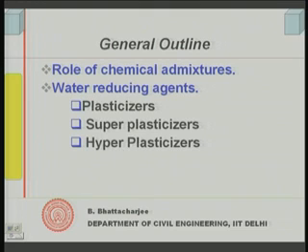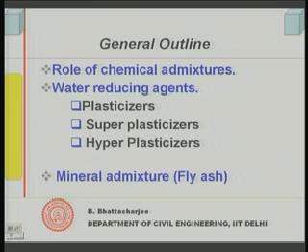There are other kinds of chemical admixtures, they do modify the properties of concrete, and we will define what admixtures are. Then in water reducing agents there are 3 varieties: plasticizers, superplasticizers and hyperplasticizers. We will discuss them all, and then we will talk about mineral admixtures, mainly fly ash, which has a strong influence on the workability of concrete.